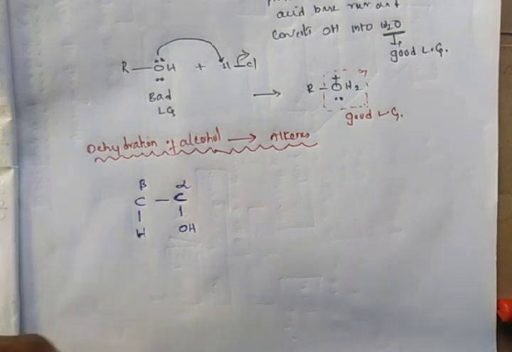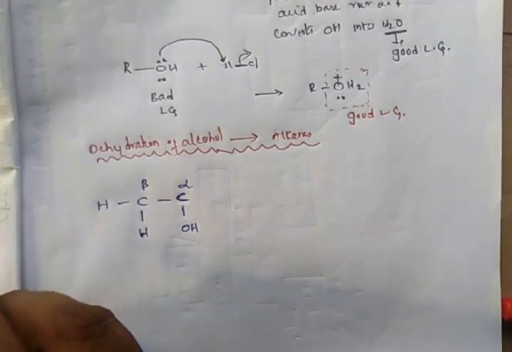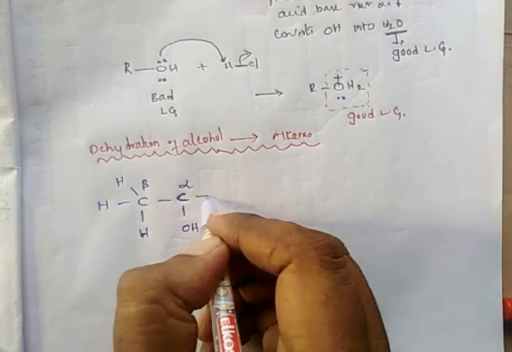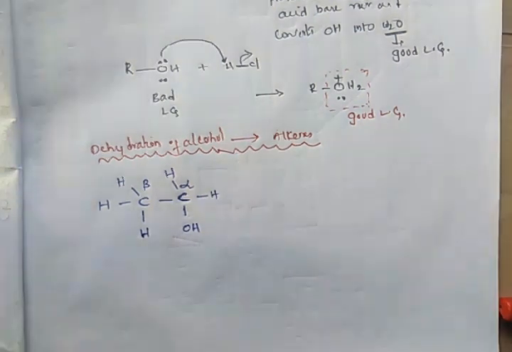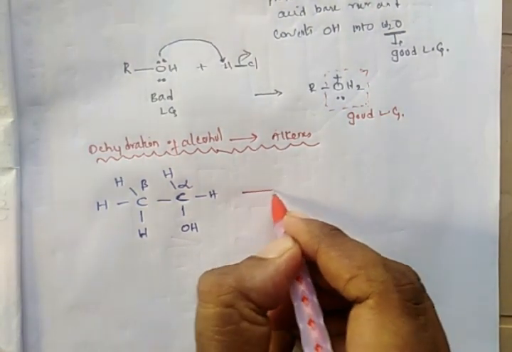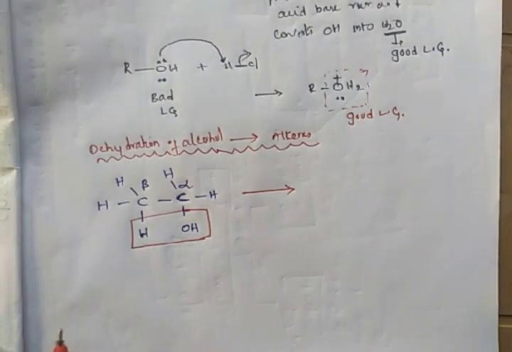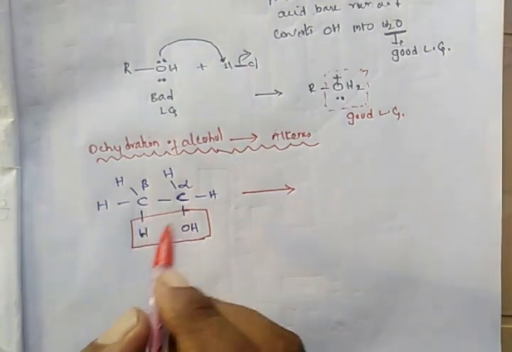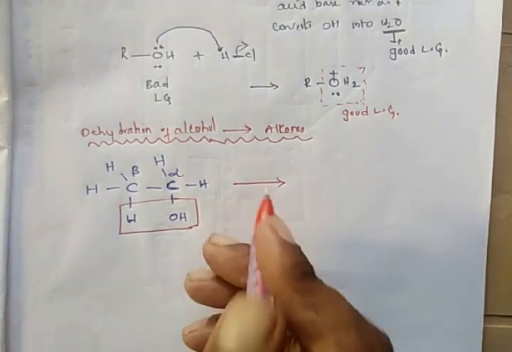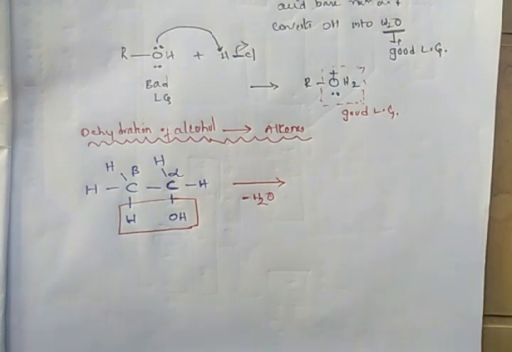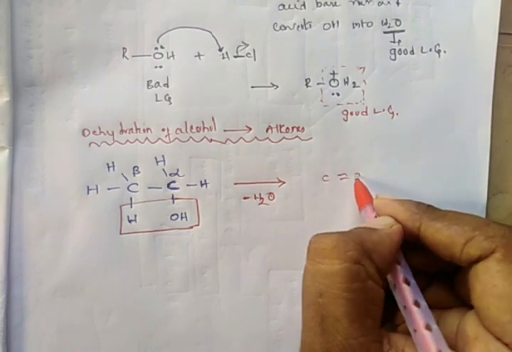I am also writing the remaining hydrogen atoms. Whenever you treat these alcohols with strong acids, the OH group on the alpha carbon and the hydrogen on the beta carbon will be eliminated as water, and as a result we will obtain alkenes.